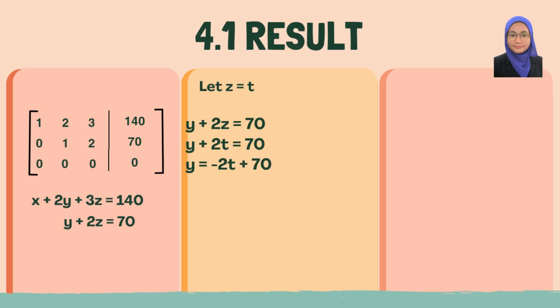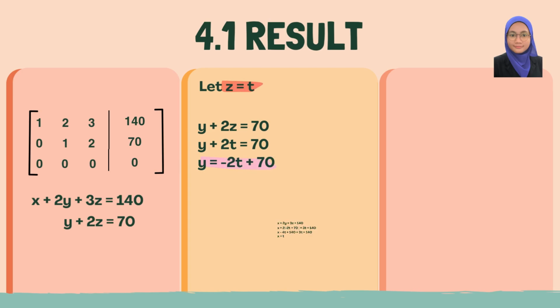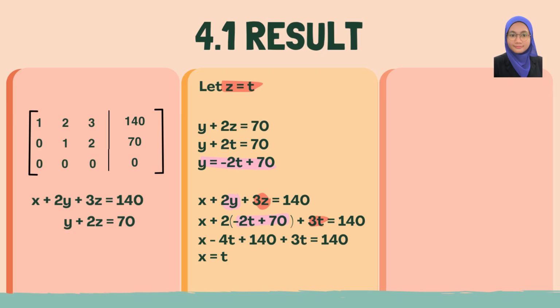By substituting z equals t into the equation y plus 2z equals 70, we get y equals negative 2t plus 70. Next, we substitute both y and z into the first equation, x plus 2y plus 3z equals 140, and we obtain x equals t. Therefore, the general solution of the system is x equals t, y equals negative 2t plus 70, and z equals t.